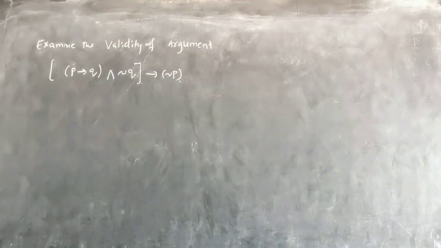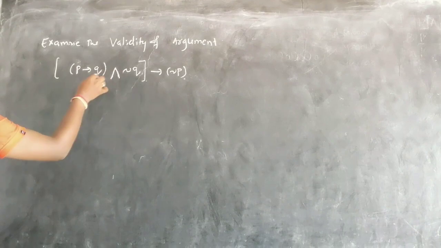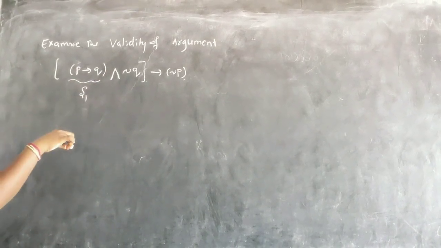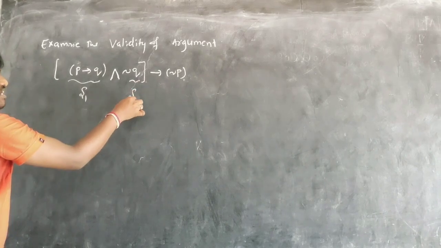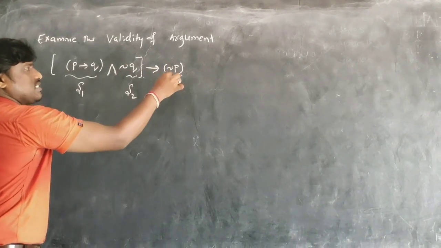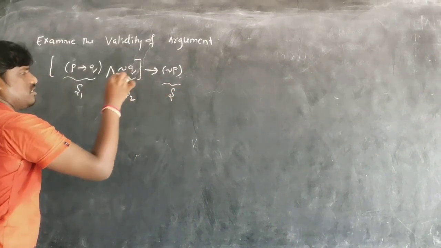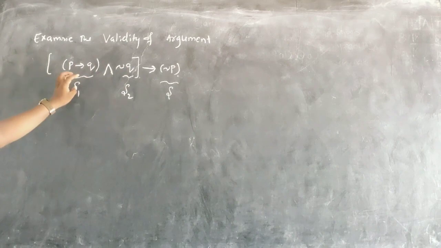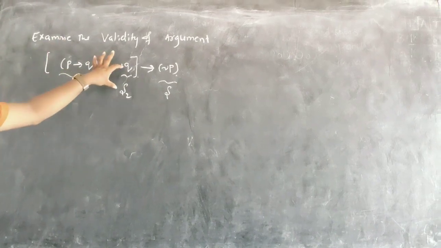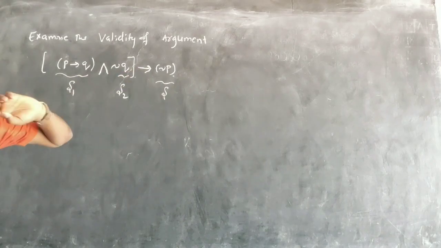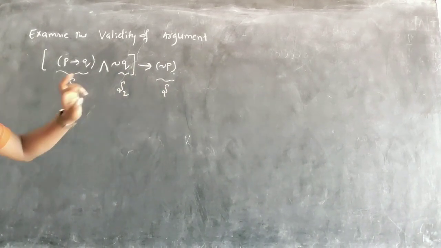You can see AND is there, so this is S1, given S1 hypothesis. This is S2, given S2 hypothesis. And implies is there, this is S, the conclusion. It is in the form S1 intersection S2 implies S. So this is the conclusion, these are hypotheses.